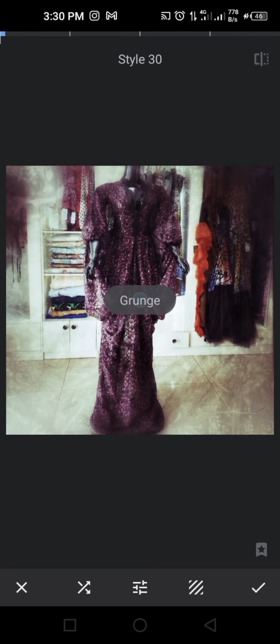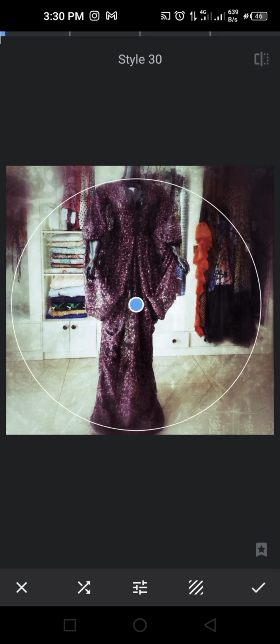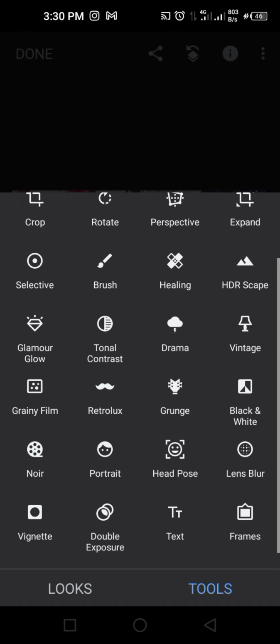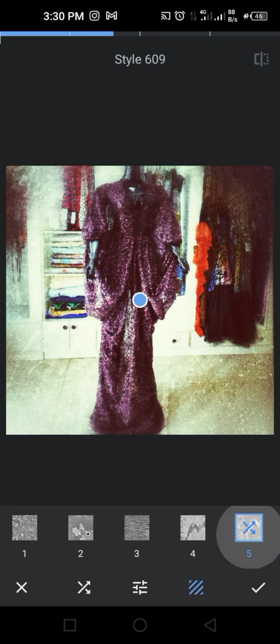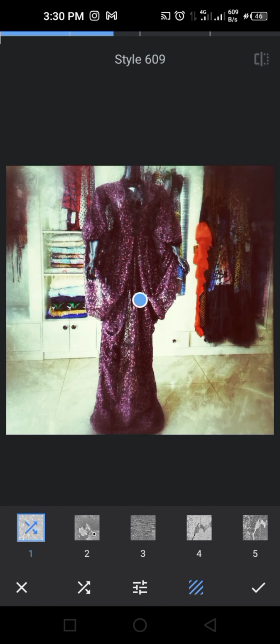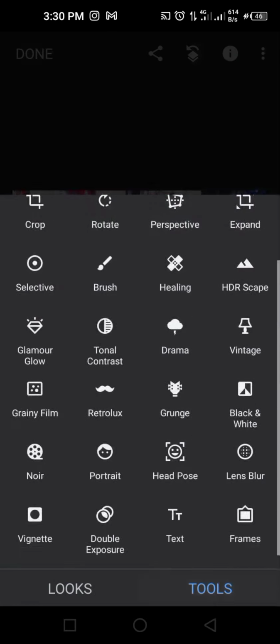So grunge, the same thing, is going to add a little bit of grunge to it. Depends on where you want the grunge to be. You see, it doesn't work for fashion. So let's take it back. If you want grunge, if you click here, it's going to give a different kind of grunge. This kind of grunge is what they use for 1980s pictures to just make it look very old. So that is what it works for.